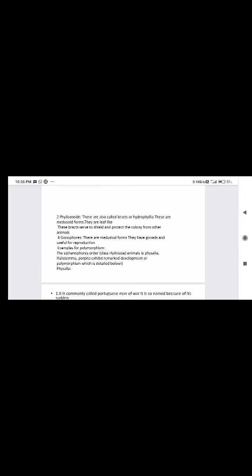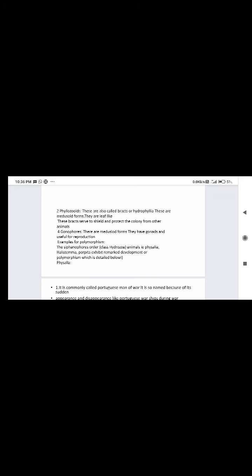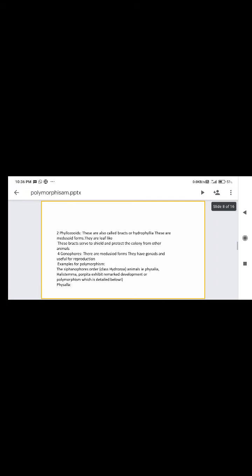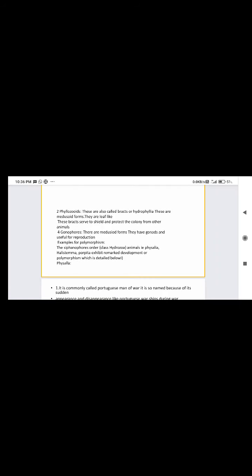Second one is phyllozooids. These are also called bracts or hydrophyllia. These phyllozooids are medusoid forms. They are leaf-like. These bracts serve to shield and protect the colony from other animals. Below the bracts are the hydrophyllium, gastrozooid, dactylozooid, and gonozooids. These four units are called a cormidium.